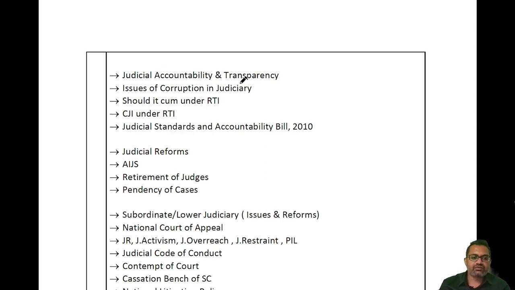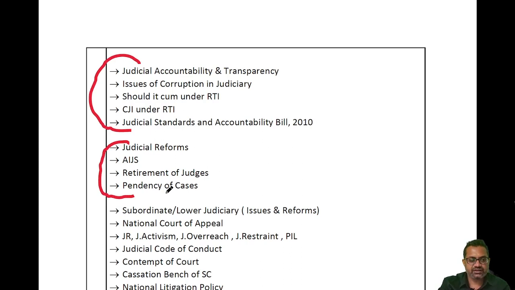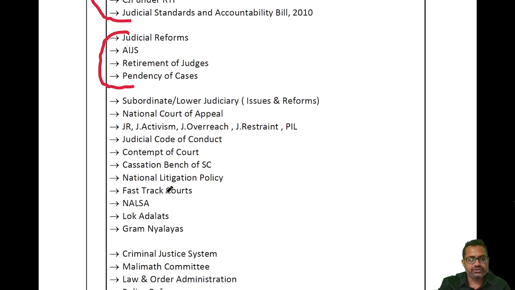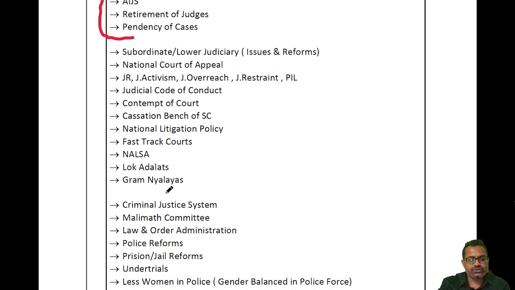Judiciary will also cover the following topics: judicial accountability, issues of corruption, should judiciary come under RTI, judicial standards and accountability bill. Then judicial reforms, all India judicial service, retirement of judges, pendency of cases. These are the different parts of the judiciary. Now the most important aspect of judiciary is judicial review, judicial activism, judicial restraint and PIL. Okay, so this portion is very important from the mains point of view.